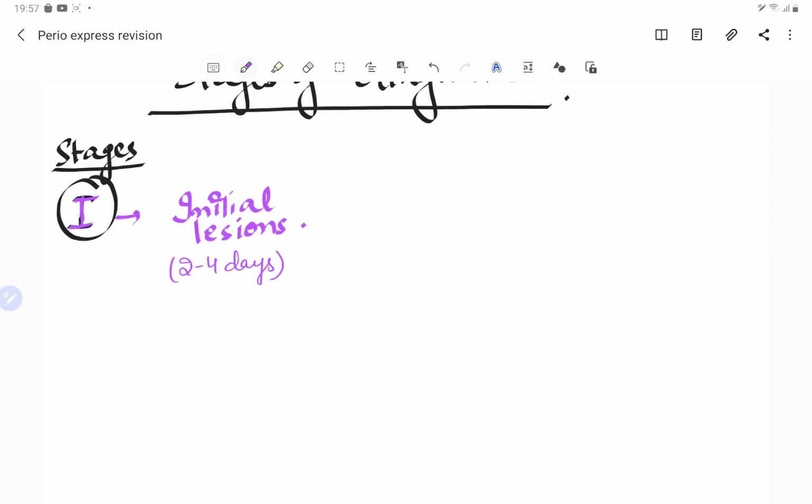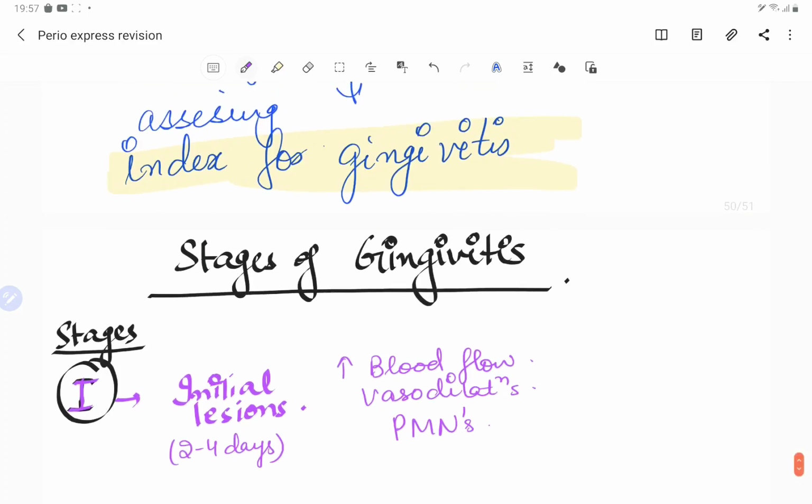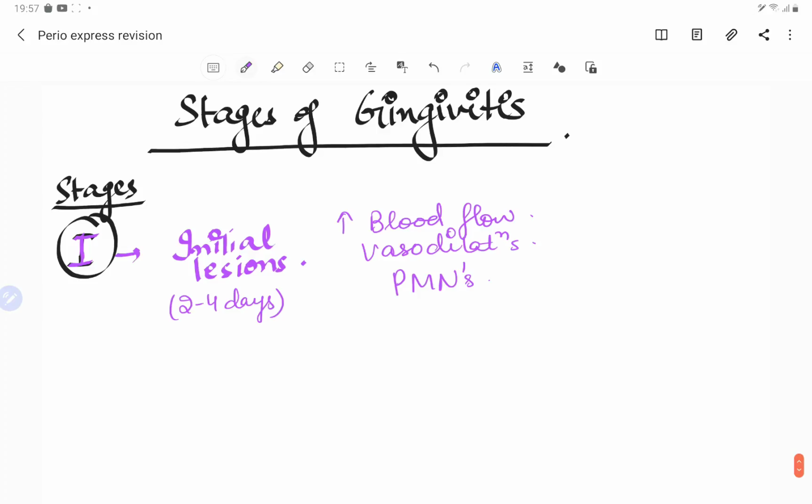And what happens? What are the initial signs of the inflammation? These are the dilated capillaries, there is increase in the blood flow. So let's write here increase in the blood flow. Then we see dilated capillaries, so I can just write the vasodilation in here. And guys, also we see that there is an infiltration of the neutrophils. So initially the neutrophils come. We know that the first thing which comes is the neutrophil, and then these neutrophils release more of the chemicals and call other neutrophils and the monocytes. So the first thing which comes is the neutrophils.